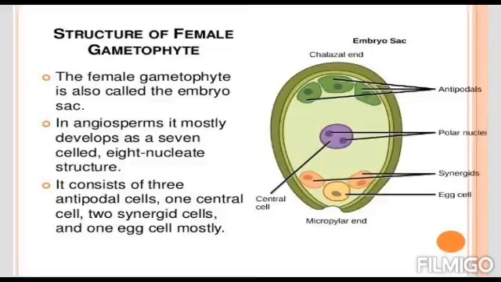The upper 3 cells are called antipodal cells. They are at the chalazal end. The down 3 cells, out of which the middle bigger one is called the egg cell, and the surrounding 2 cells nearby are called synergids. These 3 cells together make the egg apparatus. The middle centrally aligned structure is called the central cell, and the nuclei it contains are called polar nuclei. Here we are done with the female gametophyte structure and its developmental stages.